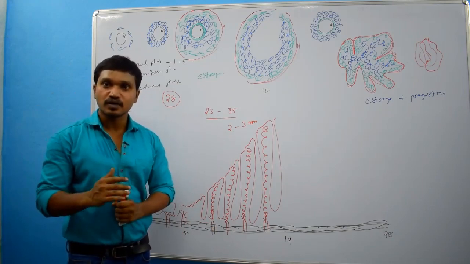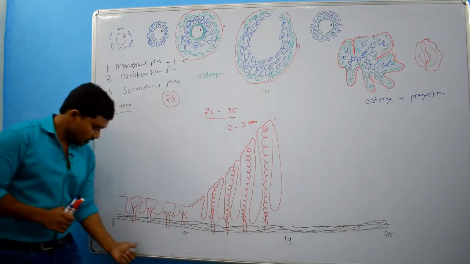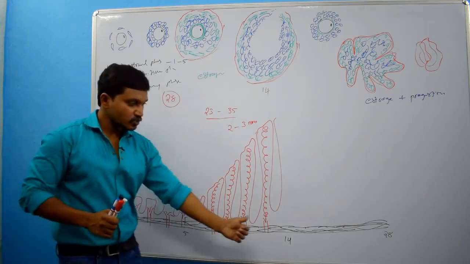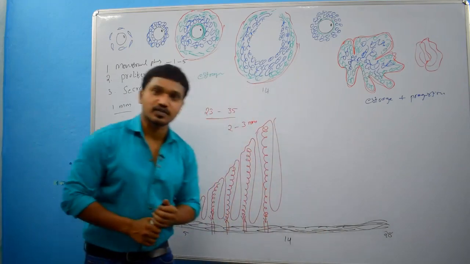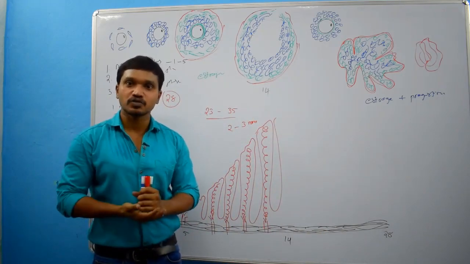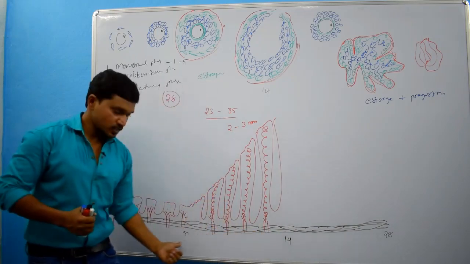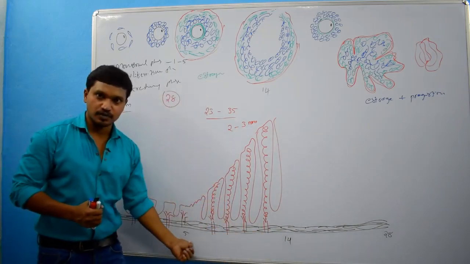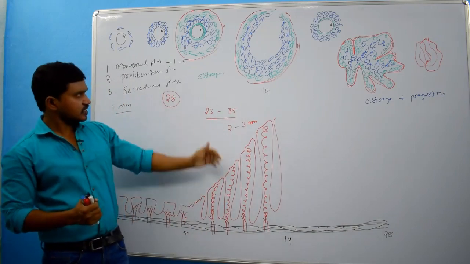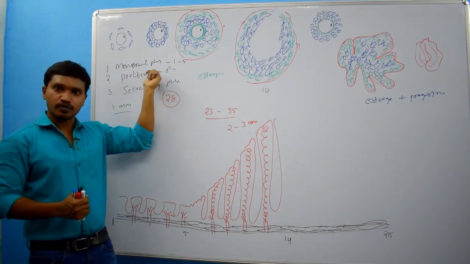That means there is no change in the duration of the menstrual phase and no change in the duration of the secretory phase. All fluctuations in the duration of the menstrual cycle depend on the proliferative phase. So these are the changes that occur in the proliferative phase.